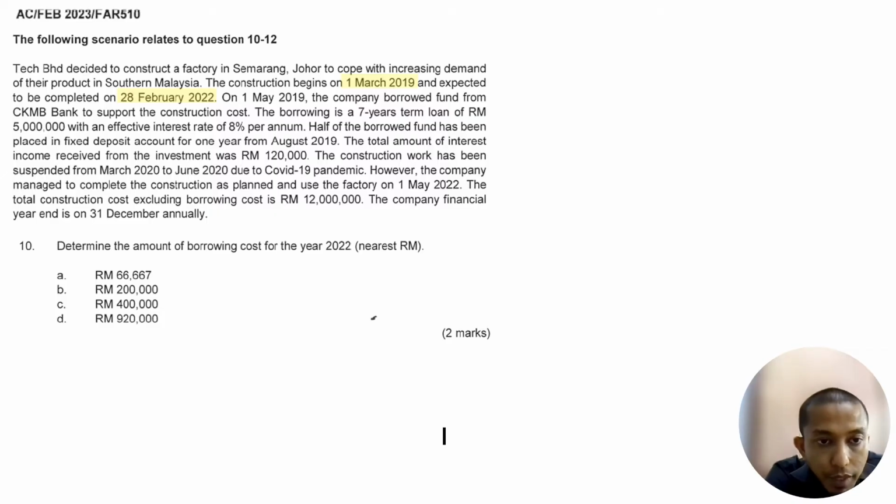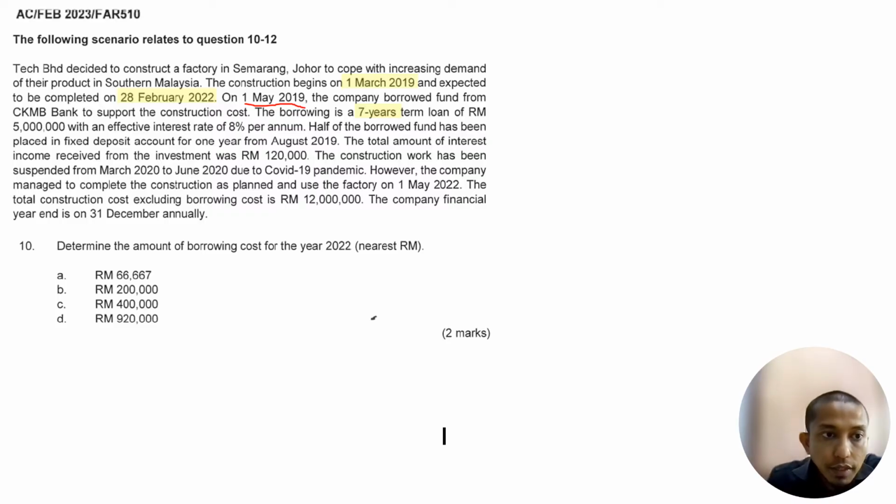On 1st of May 2019, the company borrowed a fund from CKMB Berhad. Now they give you the date, 1st of May 2019. The company borrowed a fund from CKMB Berhad to support the construction. So again, when can we start to capitalize our interest? The construction began on 1st of March. On 1st of May, we start taking the loan. So when these two conditions apply, which is in progress and the interest is incurred already, the answer is 1st of May 2019.